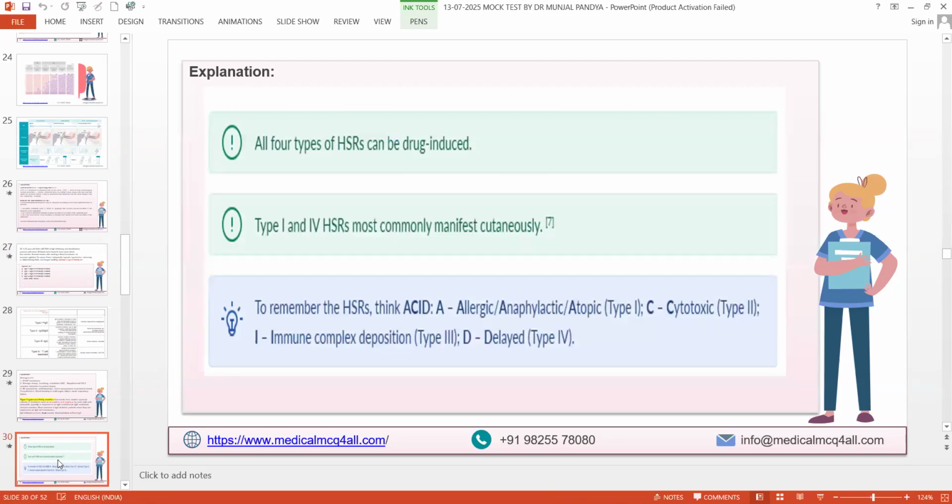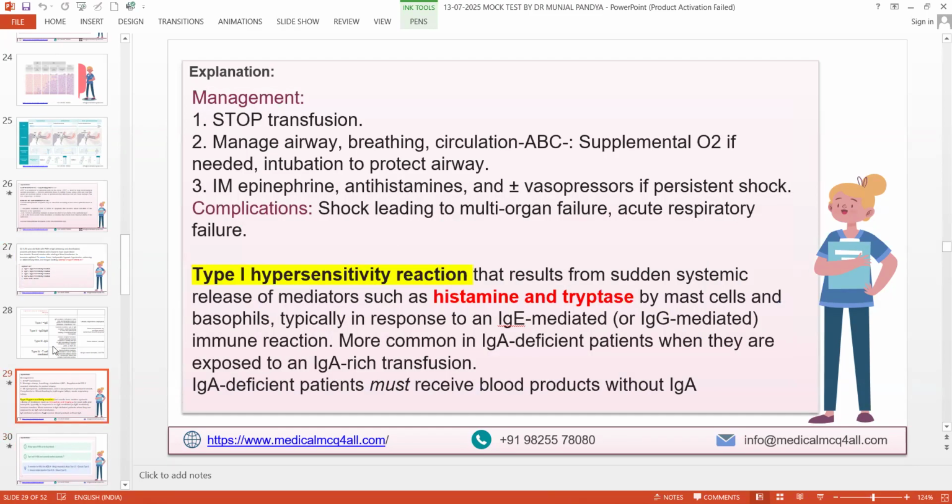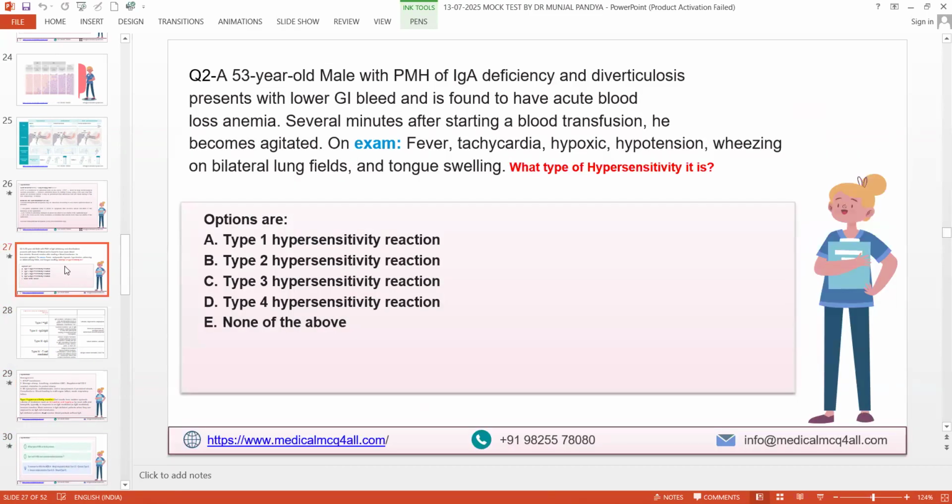Does it have anything to do with the IgA deficiency? Sir, in the last question it mentioned that the patient already has IgA deficiency. Yes, does it affect the answer? Yeah, because with an IgA deficiency patient, if you give blood transfusion, this is a specific subset of patients, IgA deficiency, and if you give a transfusion containing IgA, a transfusion reaction is going to happen, and that is what happened in this patient.